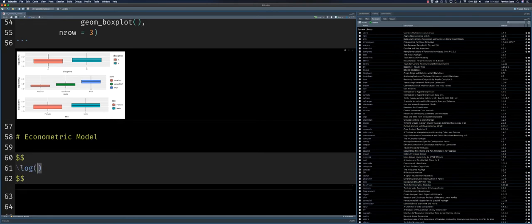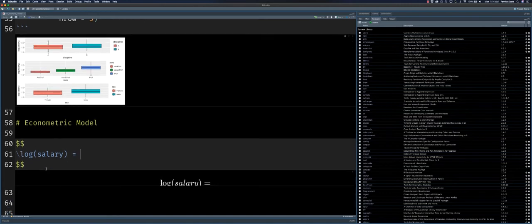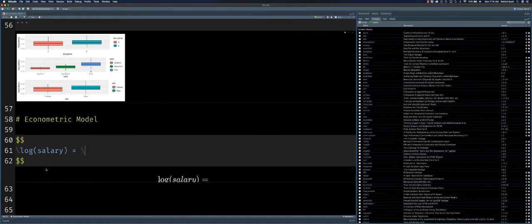So for our dependent variable, we want the log of salary. And that's going to be the variable that we're trying to explain, given everything else. And so the first term that we're going to have is going to be our intercept, beta 0.